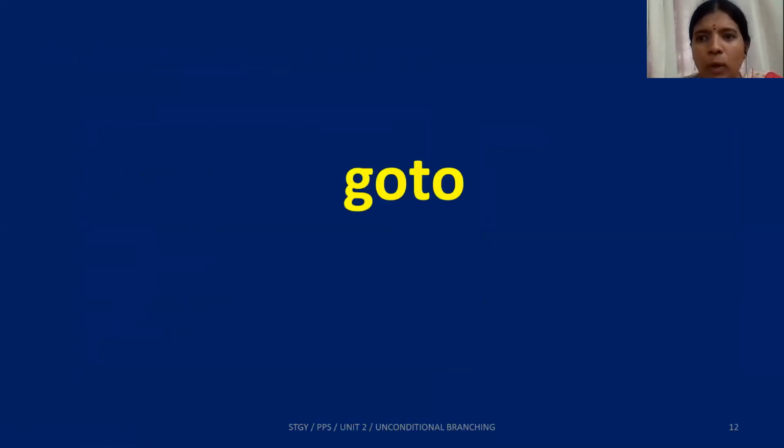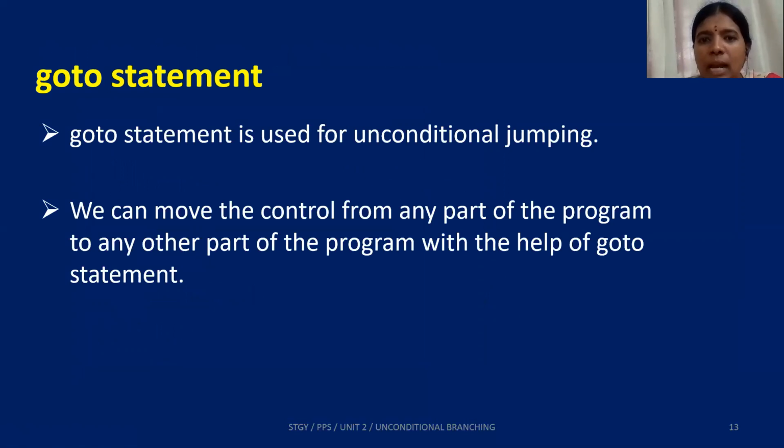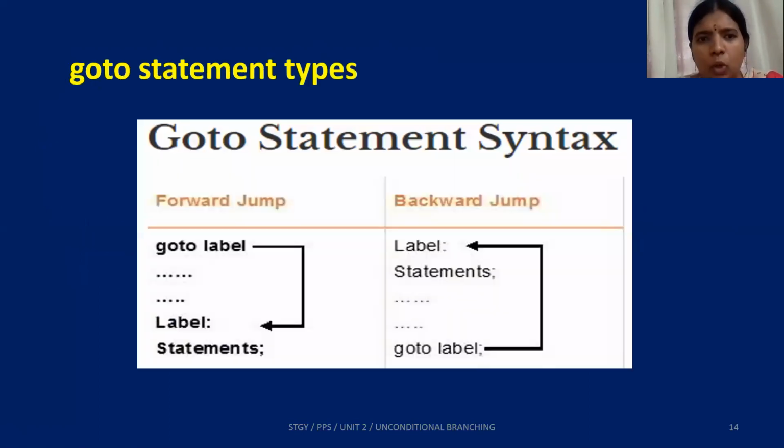Okay, so let's move ahead and see what goto is. Goto is an unconditional jumping statement which is used to move the control from any part of the program to any other part of the program. There's no hard and fast rule as to where goto should be used. Goto can be used inside loops, outside loops, in if else, in normal sequential programming, anywhere. No hard and fast rules.